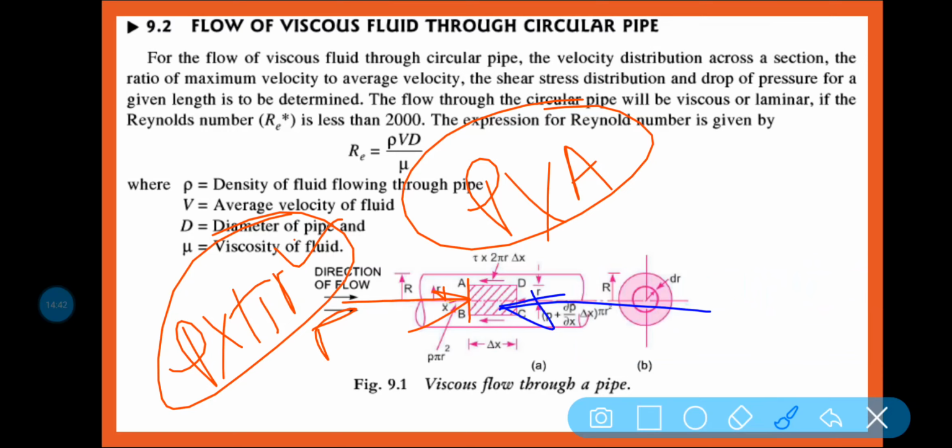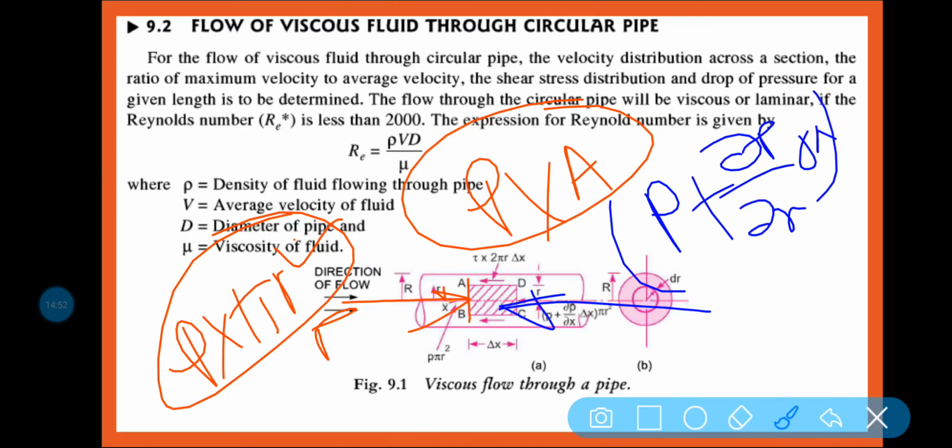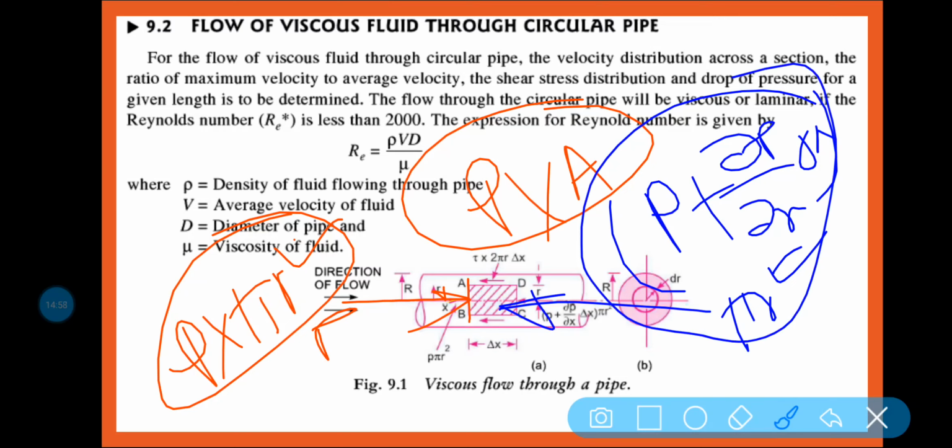Similarly, in this phase there must be some pressure. So that is your P plus some change. So del P by del x into dx is the pressure, into pi r square, that is the area, pressure force.